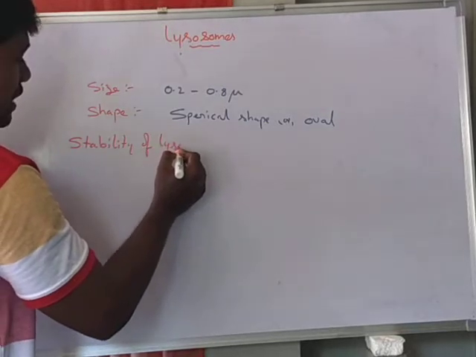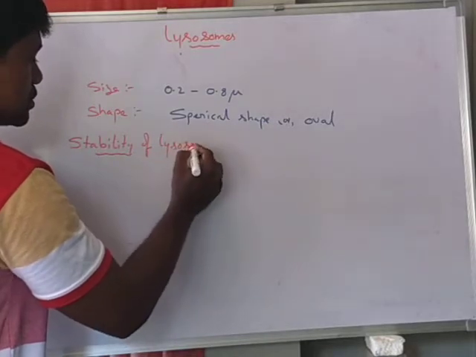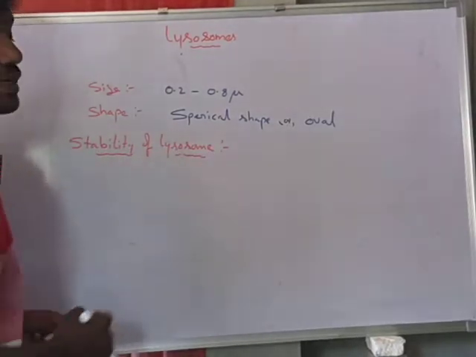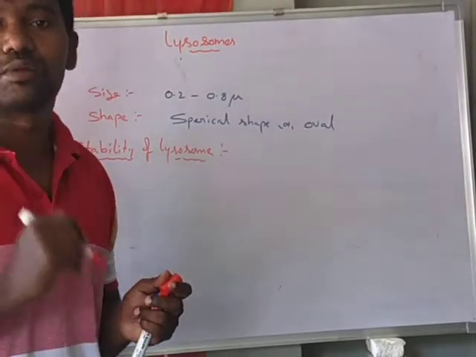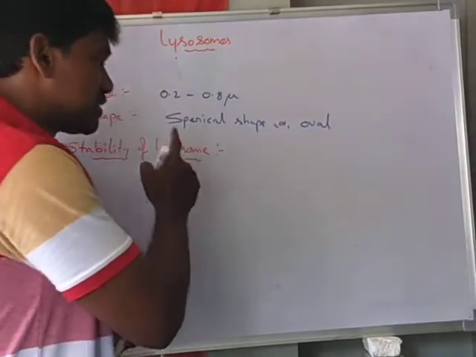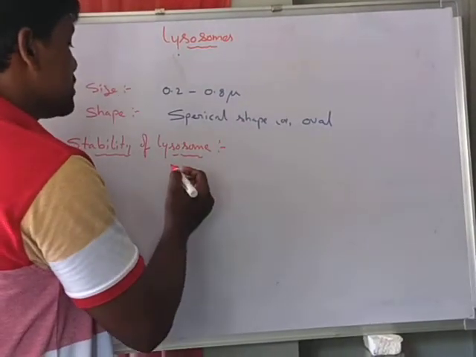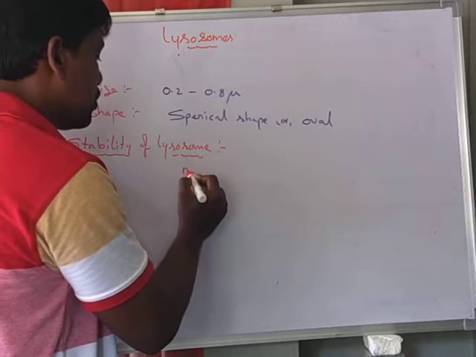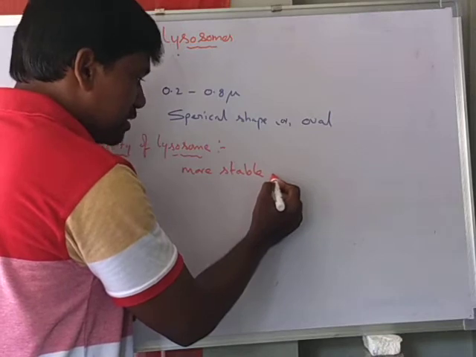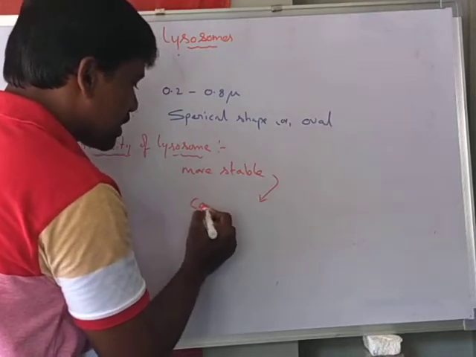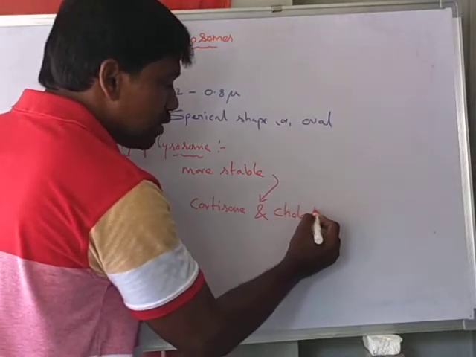It has more stability because it contains two substances, cortisol and cholesterol.